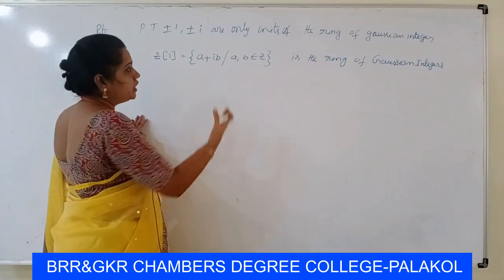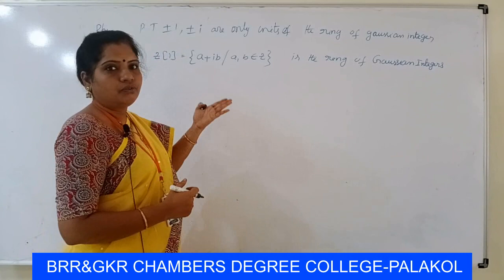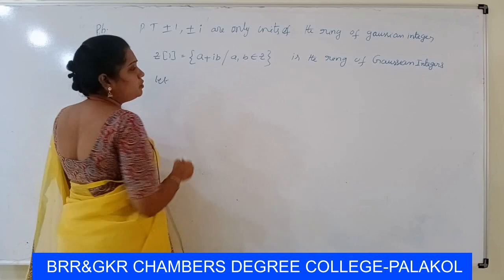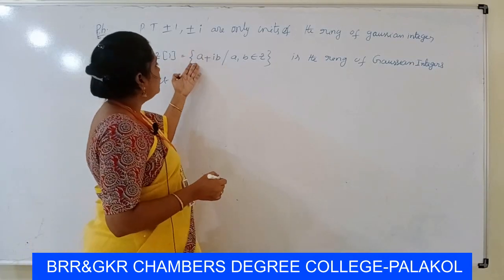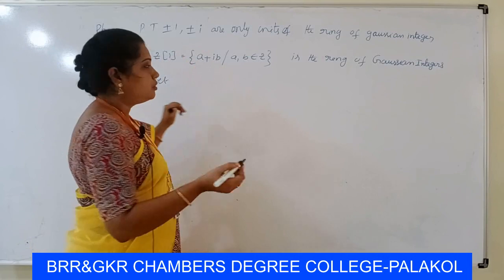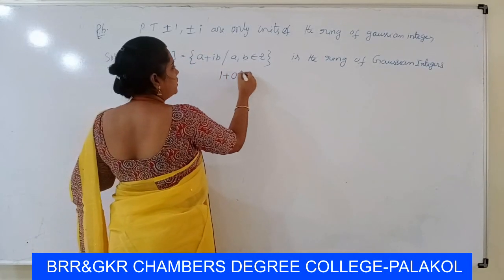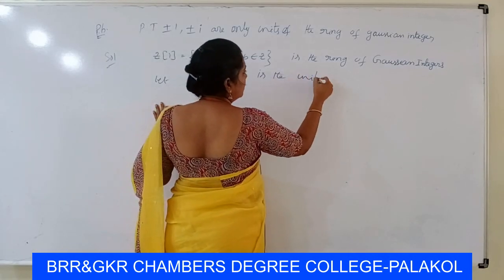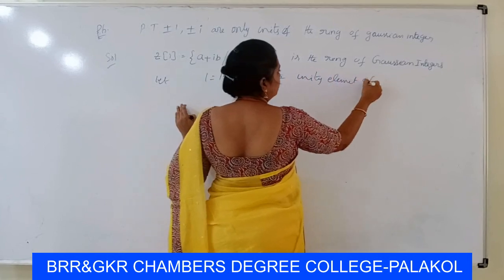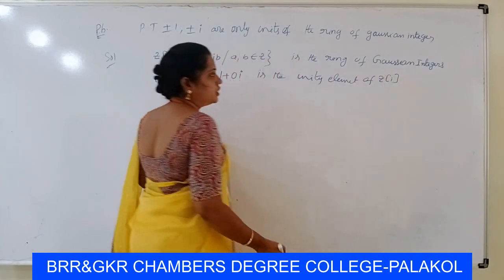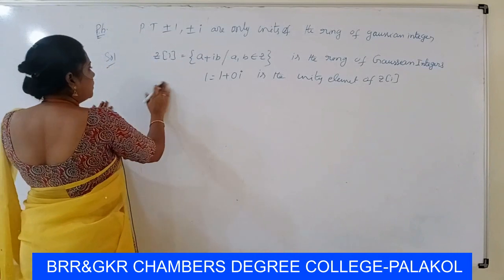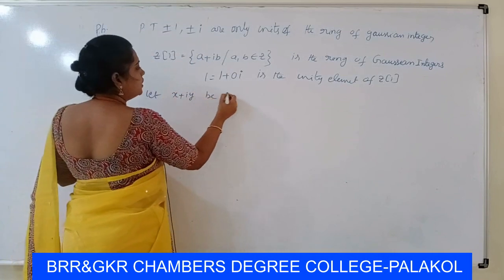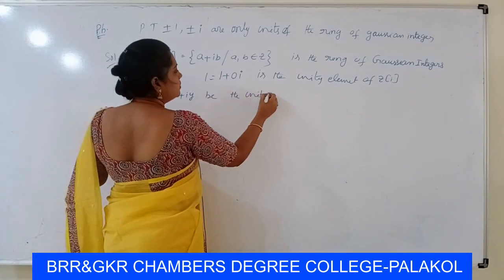Now we have to find the units of the ring of Gaussian integers. What is the unity element in Z[i]? Every element is a complex number of the form a plus ib, so the unity element is 1 plus 0i. Now, let x plus iy be a unit of Z[i].